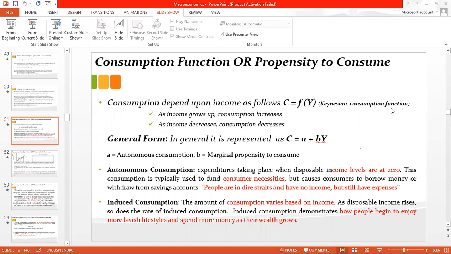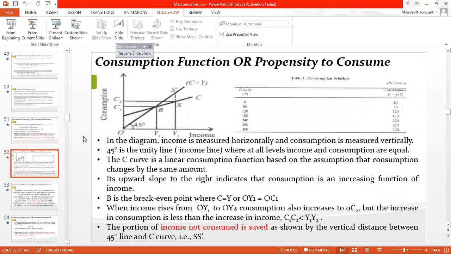Suppose you are earning 1 lakh in a month. Up to that level you will do consumption, all your desires you will satisfy, everywhere you will spend money. But slowly you will reach a point after which you will find that there is nothing to consume, you have all things, and your income is above the consumption. At that time you will start doing savings. So let's move to the next slide, and then it will be more clear to you.